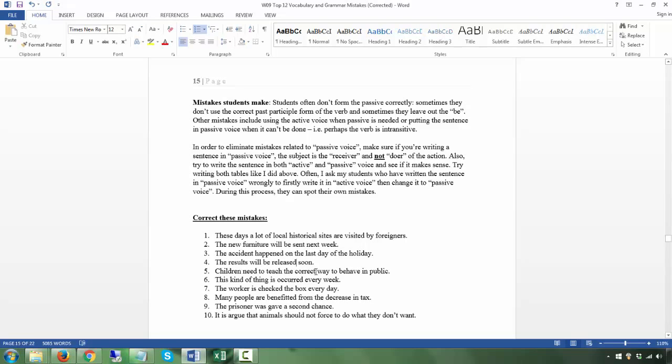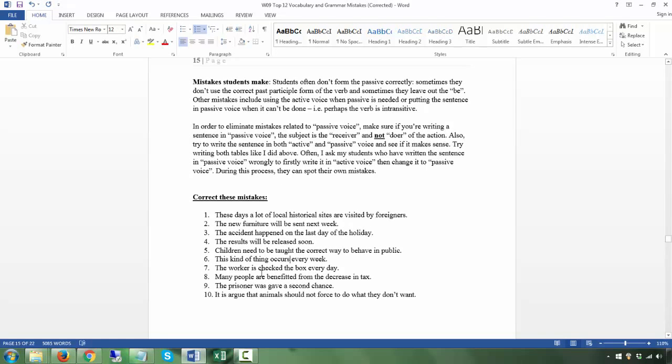Children need to be taught the correct way. Now, do children do the teaching? No, people teach children, right? So you're putting the object, the receiver of the action, in front, so you should use a passive: need to be taught the correct way. This kind of thing occurs. Same as happen, you don't use occur in the passive, as occur is not a transitive verb.